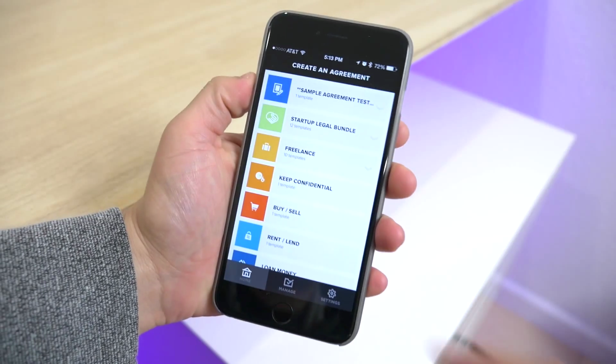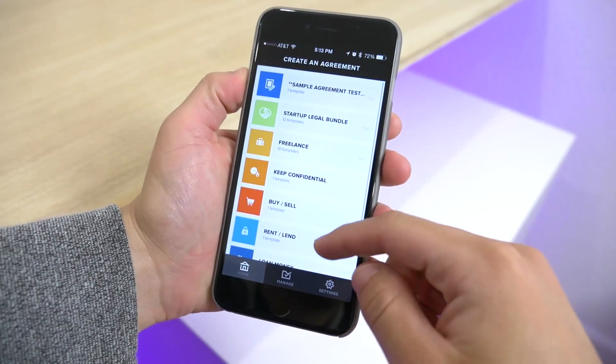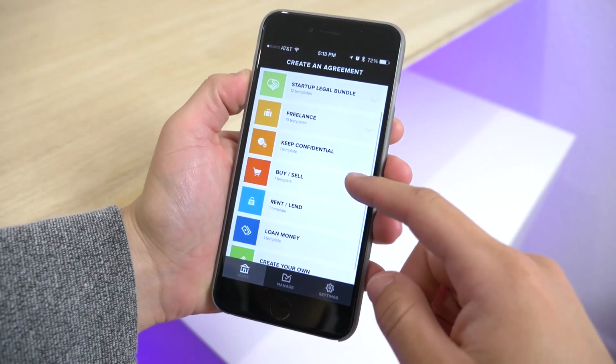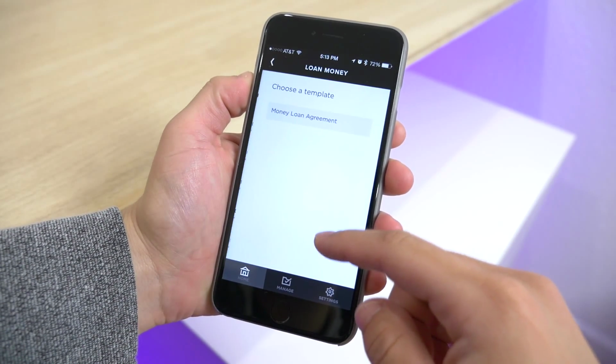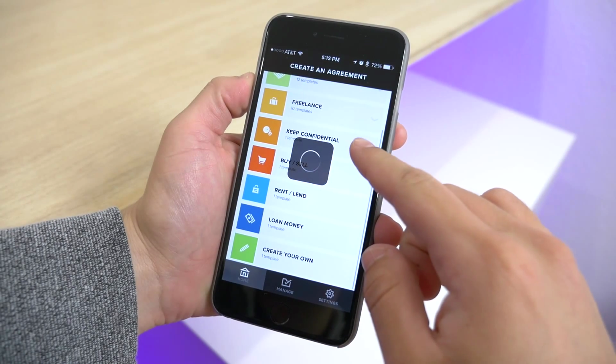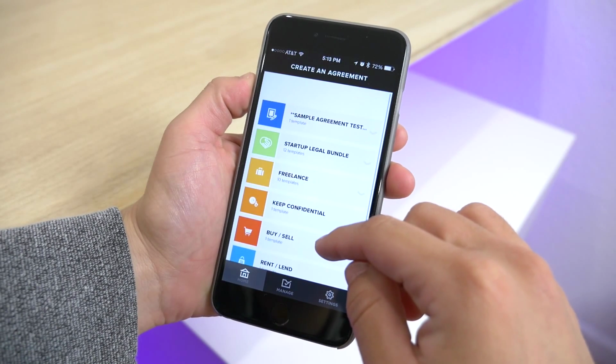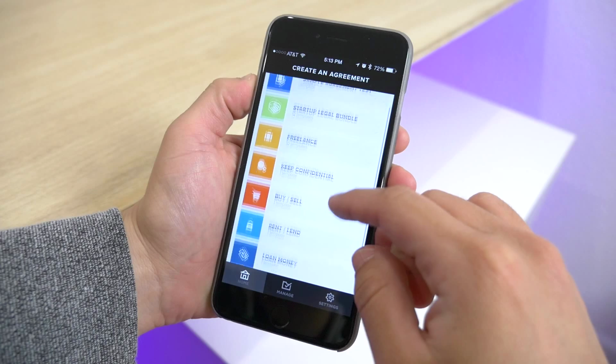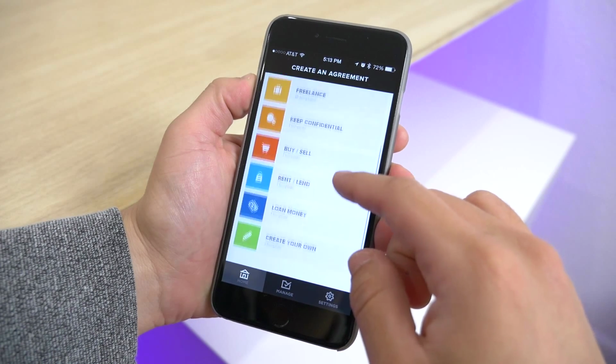In this app, there's a ton of different contracts that you can go ahead and start up and make personalized to your specific case, and they get updated quite frequently because there's a ton more here that were not here when I first downloaded the app a few months ago. So this is really a nice app that is updated and pretty much has anything you can want in terms of contracts. So say I'm freelancing and I want to license one of my designs.